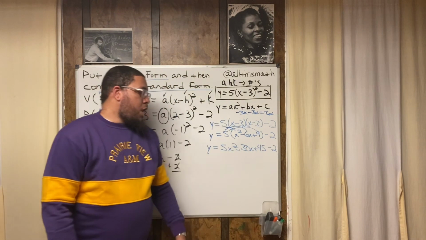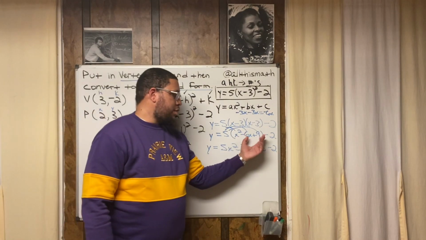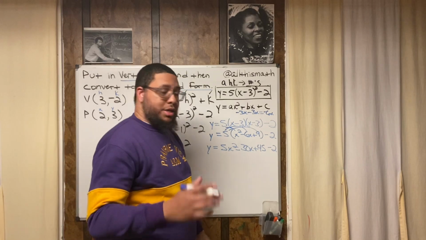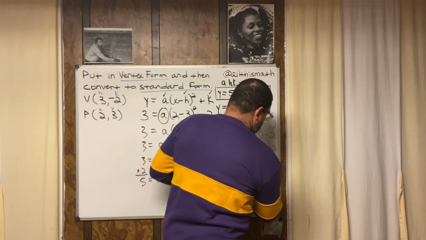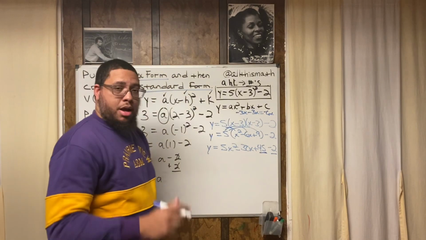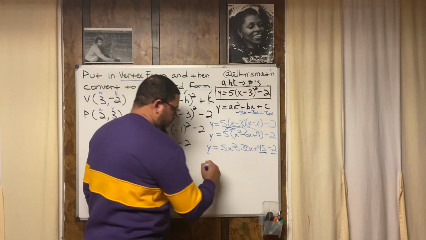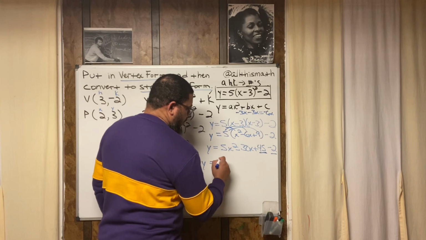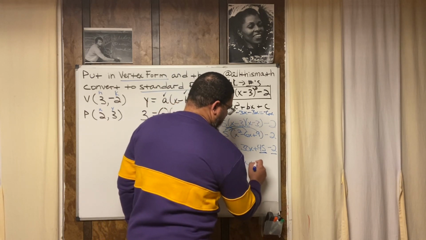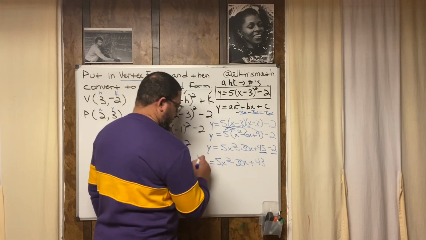I just needed the parentheses to separate this from this. But since I distributed the 5, I don't need to separate them no more, because what I'm about to do is combine like terms. The 45 and the negative 2 are going to get combined. I'm about to be finished. This is my last step. It's going to be y equals 5x squared minus 30x plus 43.